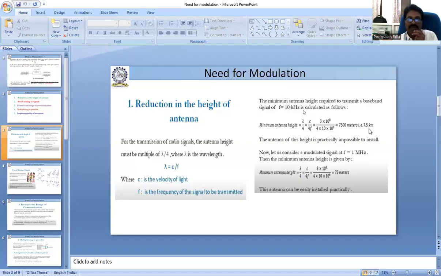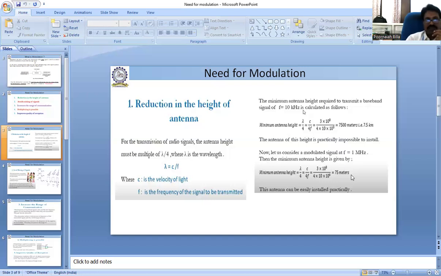The antenna height would have to be 7.5 kilometers, which is not practically possible. That's why we reduce the height of the antenna. For that, we modulate the input signal with the help of a carrier signal. If the modulated signal frequency is 1 MHz, the height of the antenna is 75 meters. That is a practical antenna height.